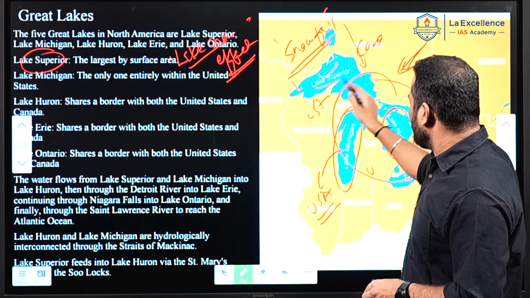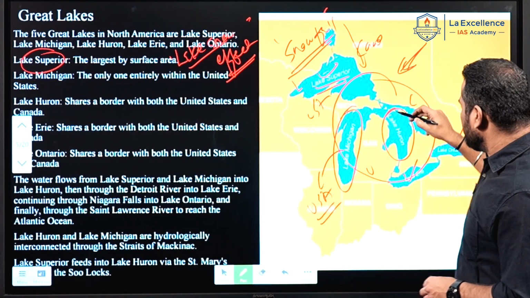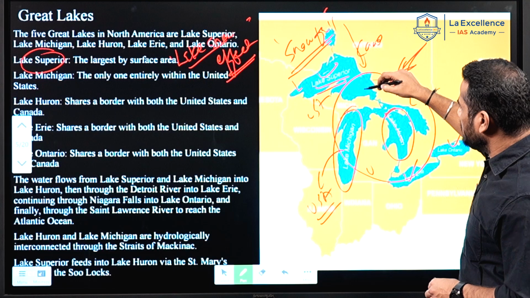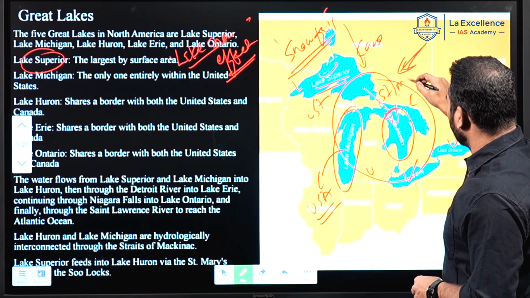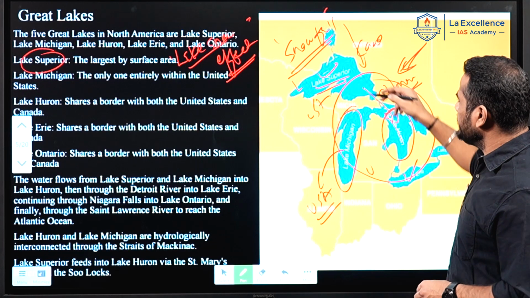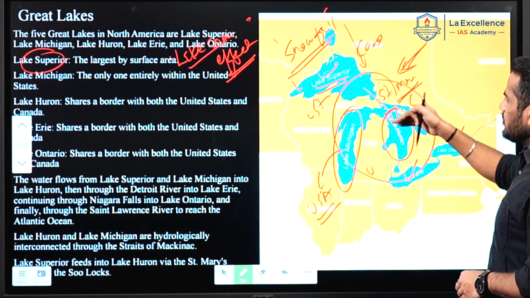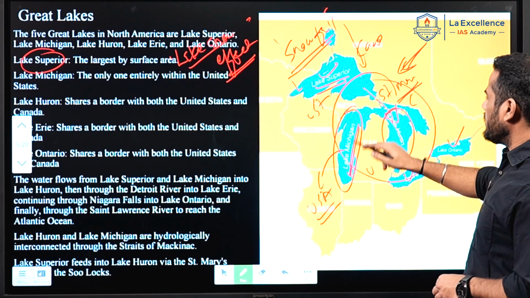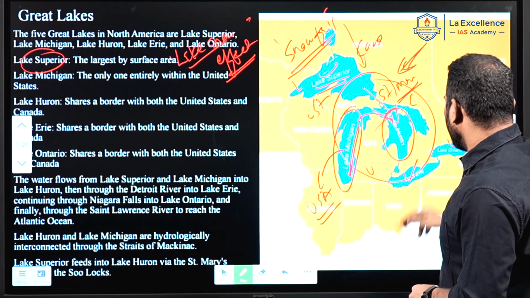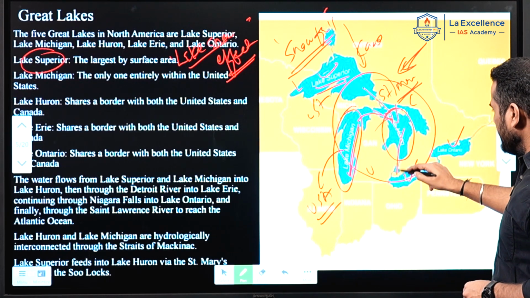Lake Superior is connected to Lake Huron, meaning Lake Superior feeds Lake Huron, through the St. Mary's River. Lake Michigan also feeds Lake Huron, and Lake Huron feeds Lake Erie.